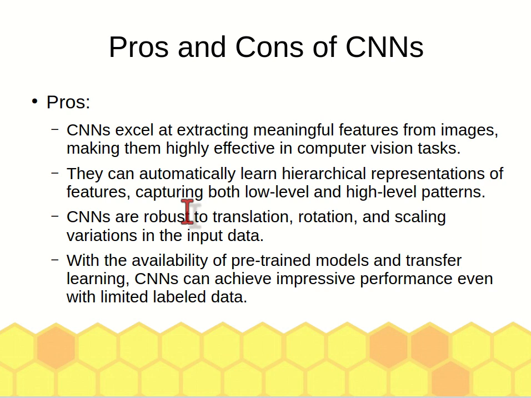You need to do feature extraction there, whereas in CNN you don't have to. It is also robust to translation, rotation, and scaling, which means if the image is rotated or scaled up or down, CNN can handle that.